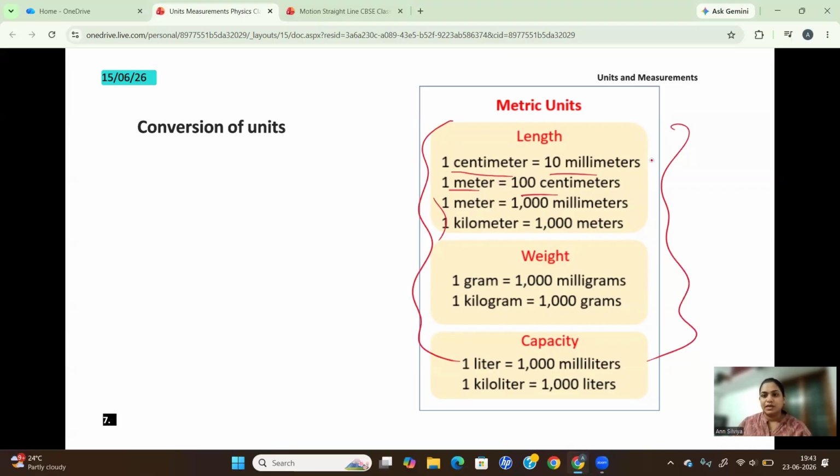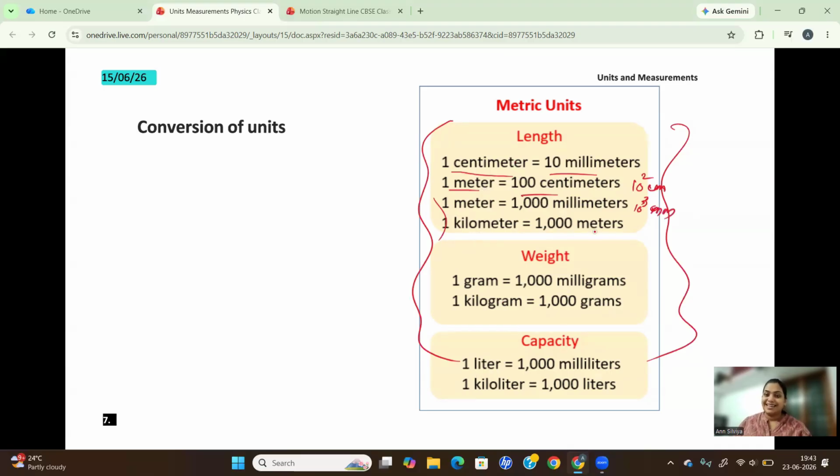So these are the different conversions. 1 centimeter is 10 millimeters. 1 meter is 100 centimeters, which we can also write as 10 square centimeters. And 1 meter is 1000 millimeters, which we represent as 10 cube millimeters.